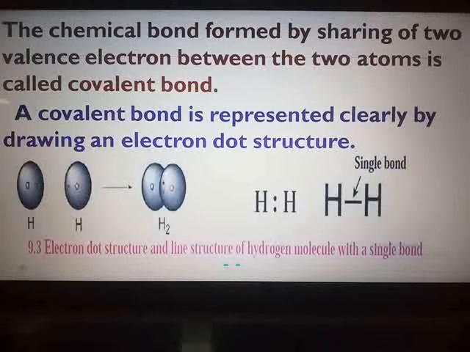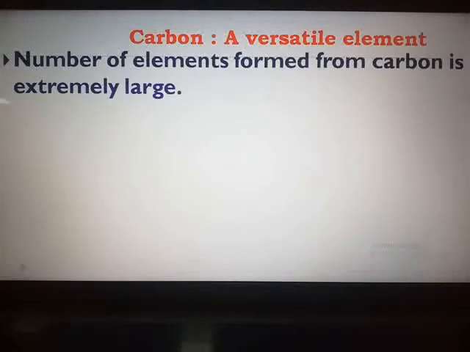Now we start with the next topic. Why is carbon called a versatile element? Now we have seen that carbon atoms, like some other atoms, share the valence electrons and form covalent bonds.